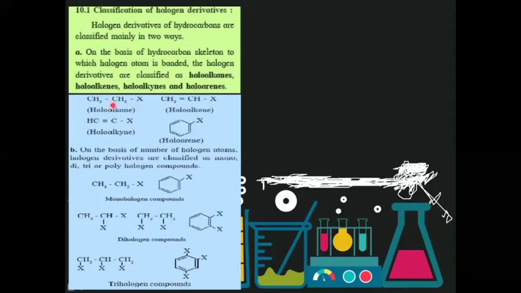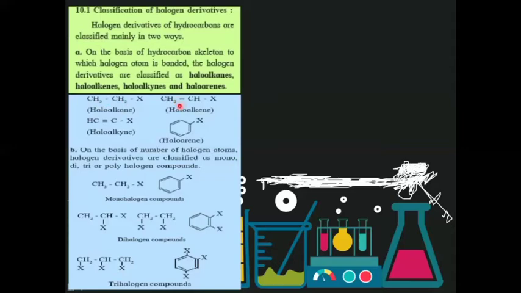Okay. Now here, haloalkanes. So this is ethane, and in this ethane, one of the hydrogens is replaced by X. So X may be chlorine, bromine, iodine, or fluorine, any halogen. So this is a haloalkane, derived from an alkane. This is the alkane.